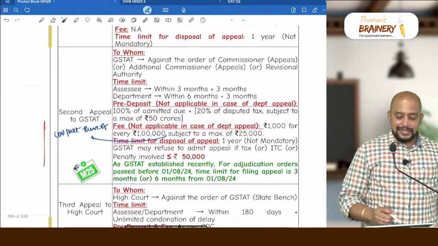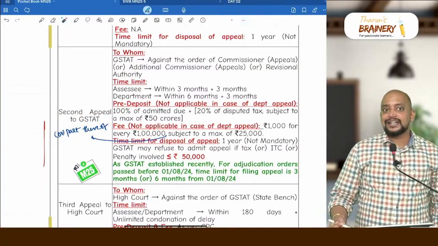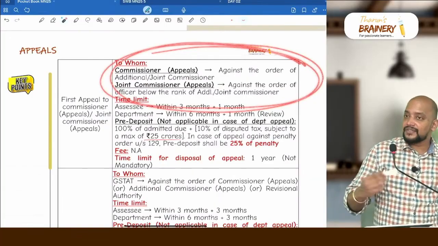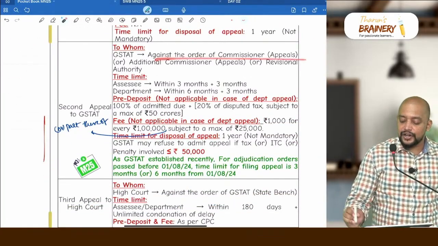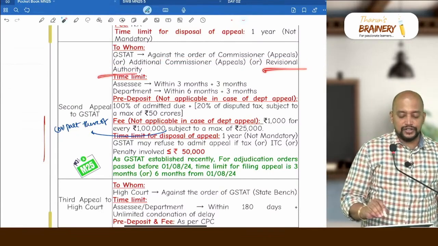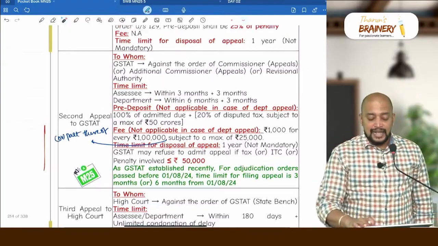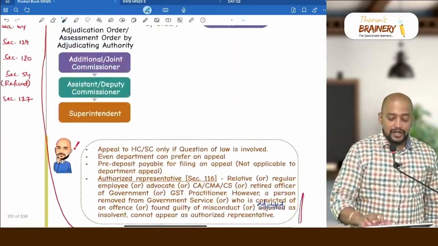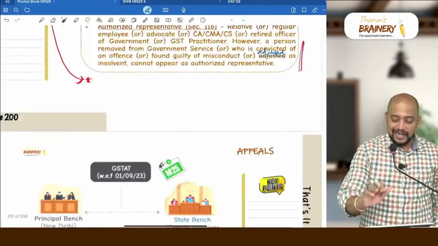Then next, second appeal to GST-80. So when second appeal to GST-80, against whose order? Already this first appeal authority has given the order. On that order we can go for appeal to GST-80 against the order of the commissioner appeals or additional commissioner appeals or even revisional authority. What is the time limit? See, remember, either against the order of commissioner appeals, additional commissioner appeals, or even against the revisional authority also we can go to GST-80.